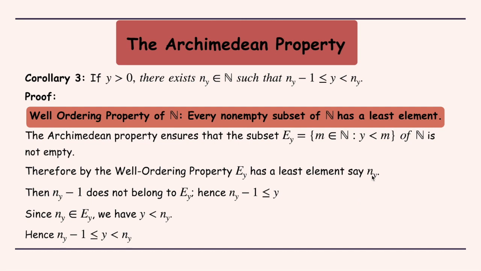Now since ny is the least element, obviously it means that ny minus 1 cannot belong to the set EY, and if it doesn't belong to the set EY, it is not going to satisfy this condition. So that means ny minus 1 has to be less than or equal to y. And since our ny belongs to EY, being the smallest element, this condition is satisfied, so y is less than ny. So finally we can see that ny minus 1 is less than or equal to y, and it is further less than ny.